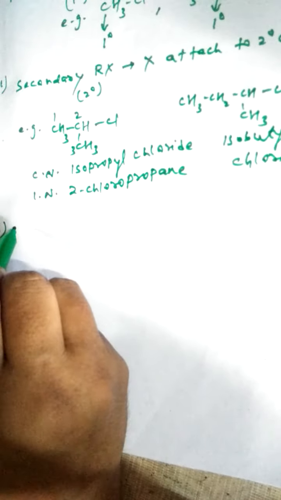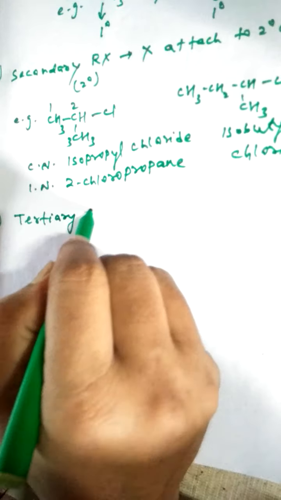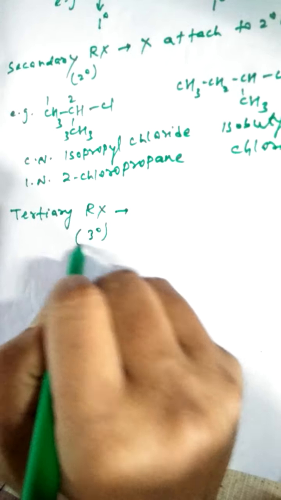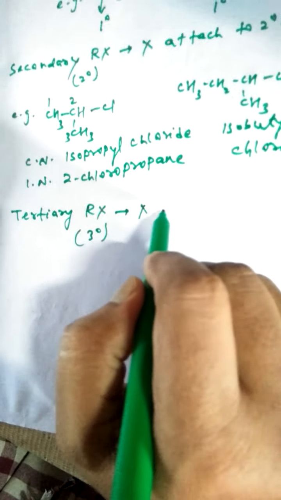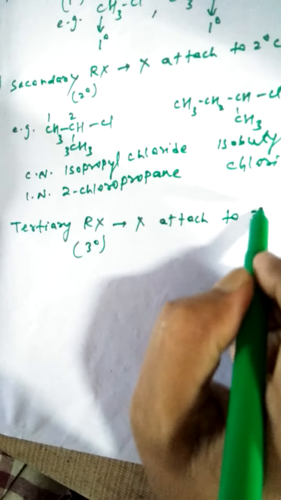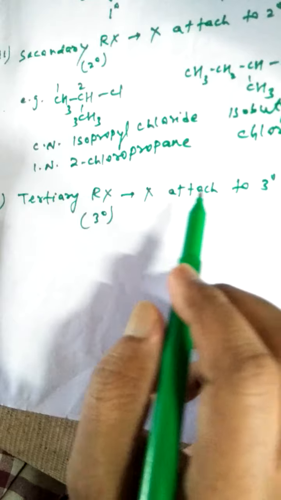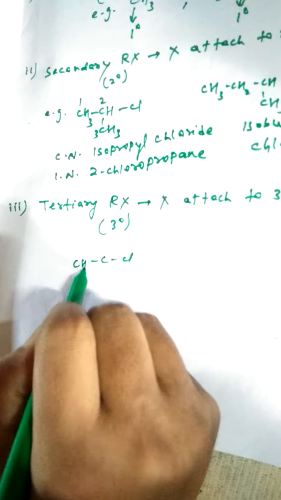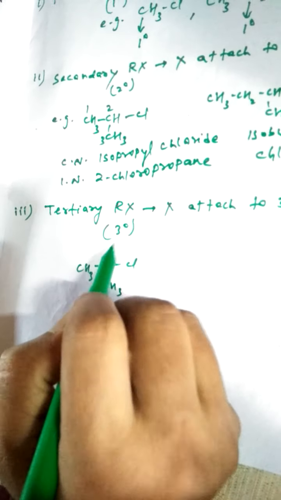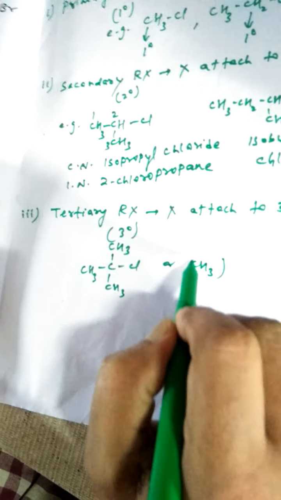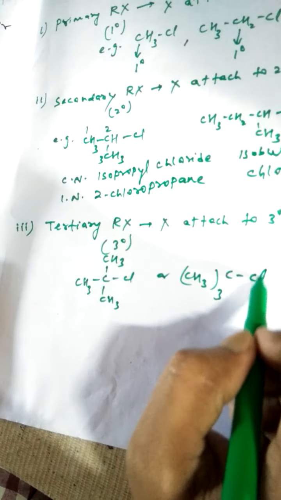Then the third one is the tertiary alkyl halide. What is the tertiary alkyl halide? That is the 3 degree alkyl halide. If X is attached to a 3 degree carbon, then it is called tertiary alkyl halide. Example, CH3 CH3, or you can write (CH3)3CCl.